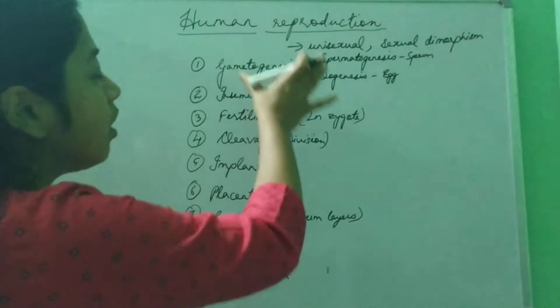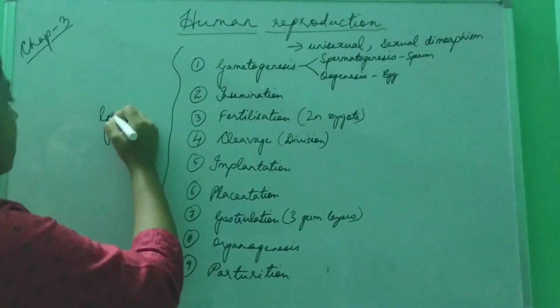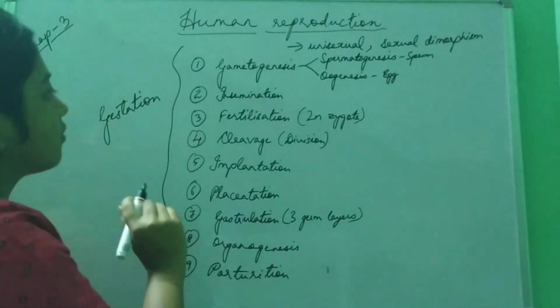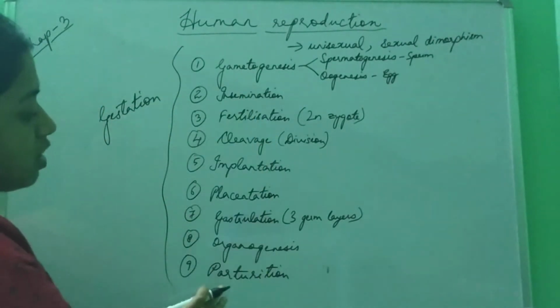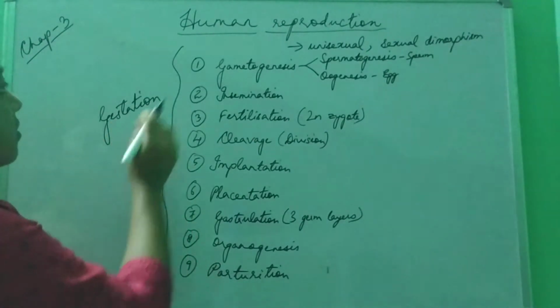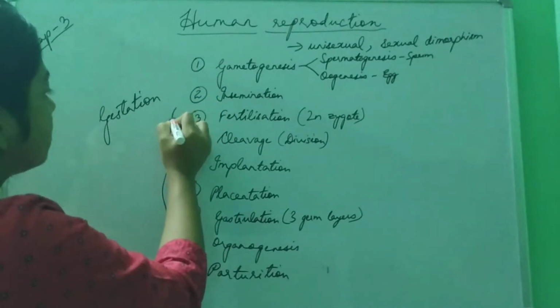All these steps together are said to be gestation, from the formation of zygote up to parturition. Sorry, it's not from here, it's from this step.